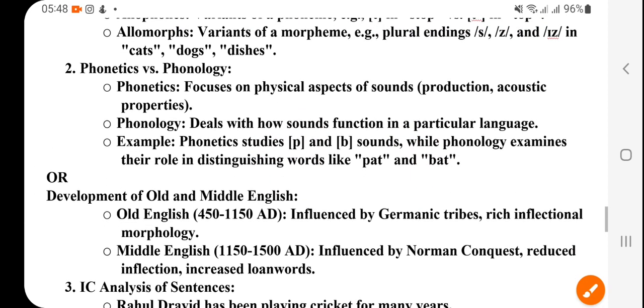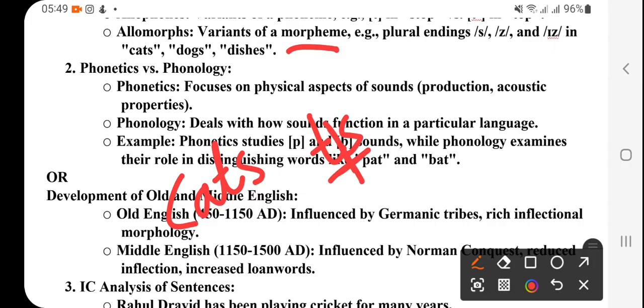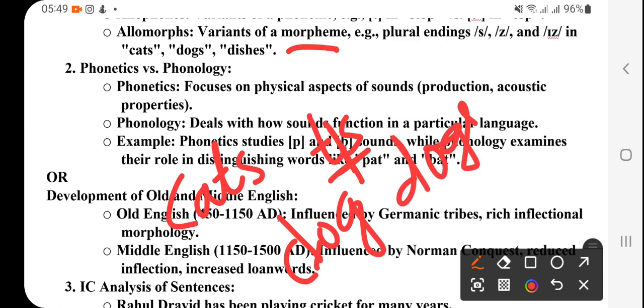That is called allophones. Allomorphs are variants of a morpheme. For example, pluralization, which I had already discussed. When you make the plural of cat, it becomes cats, with the S sound. But when you pluralize dog and write dogs, because of the G, the sound is produced as Z, dogs, a whistling sound, right?